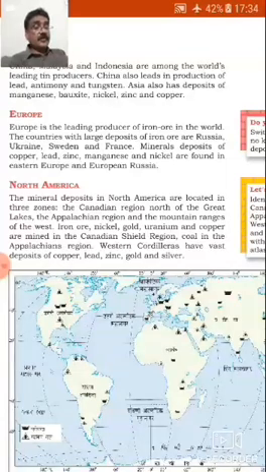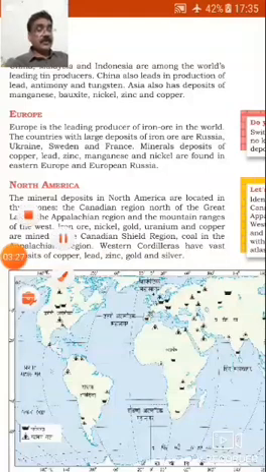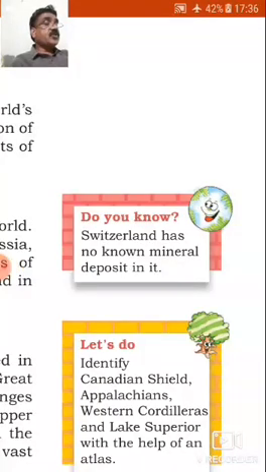In North America, the mineral deposits are located in 3 zones. First, the Canadian region north of the Great Lakes. 2, the Appalachian region and the mountain regions of the west. Iron ore, nickel, gold, uranium and copper are mined in the Canadian Shield region. Coal is found in the Appalachian region. The Western Cordilleras have vast deposits of lead, zinc, gold and silver. Do you know Switzerland has no known mineral deposit in it?